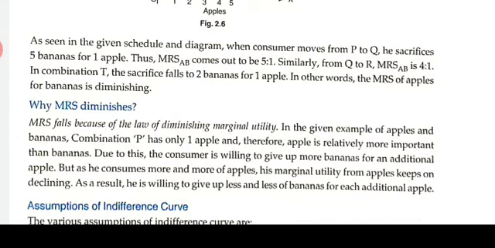So due to this, the consumer is willing to give up more bananas for an additional apple. But as he consumes more and more apples, his marginal utility for apple keeps on declining. As a result, he is willing to give up less and less bananas for each additional apple. That's why MRS is always diminishing.